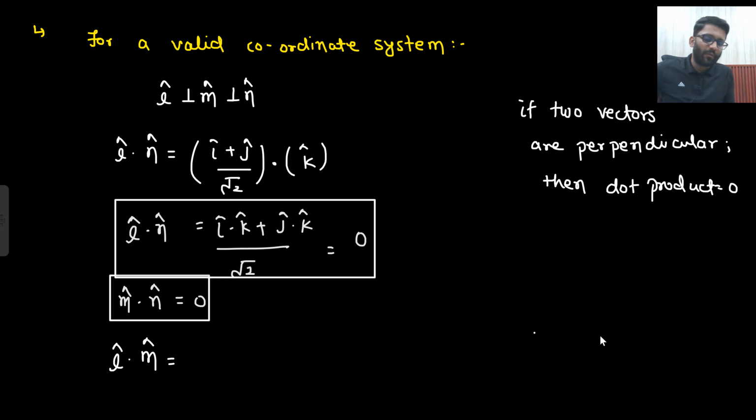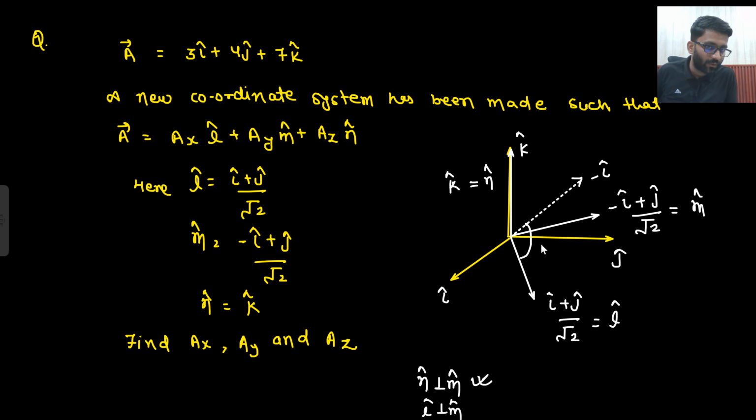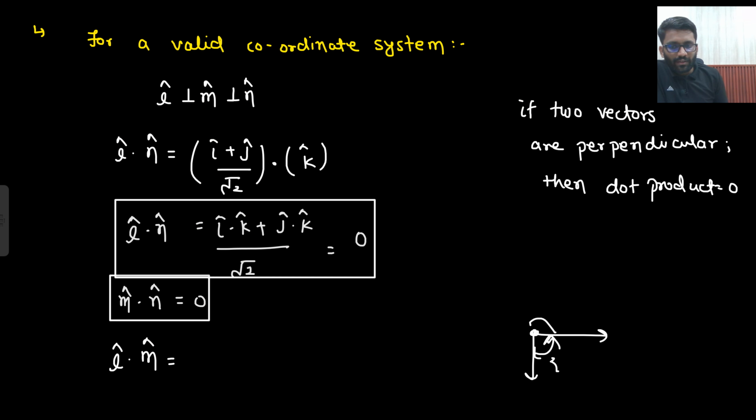Look, what I have checked, one vector was coming towards you, this is the plane, one vector was coming towards you. So I got to know that these two angles were 90, but I need to check the angle between these two as well, no? What is the angle between m cap and L cap? That I need to check.